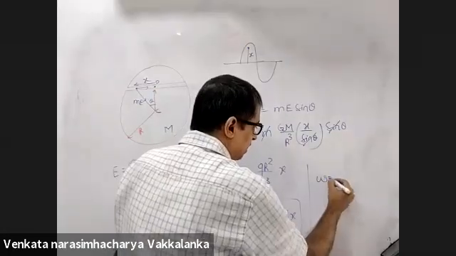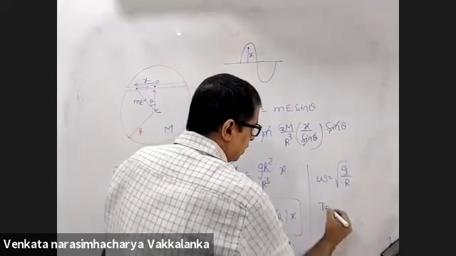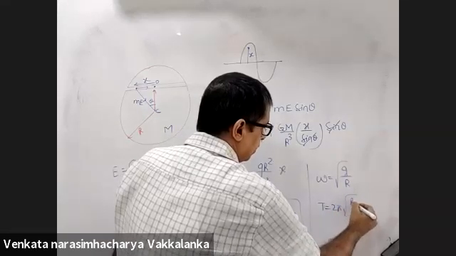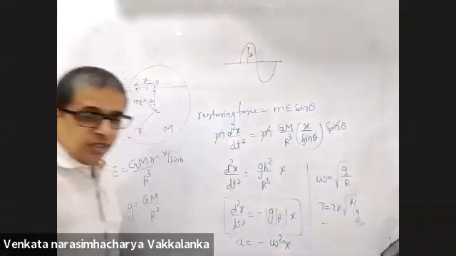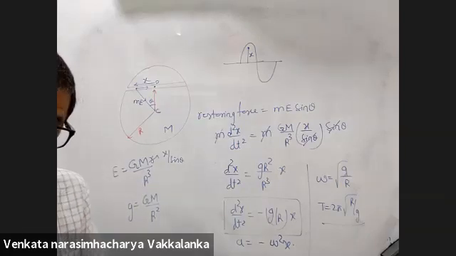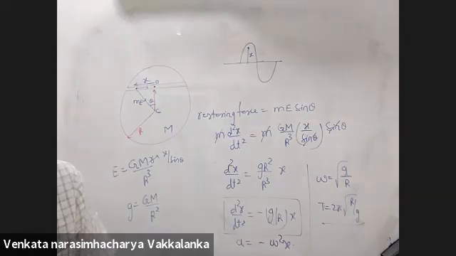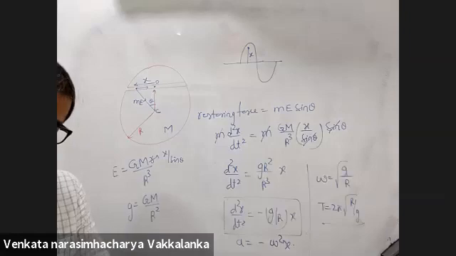What do I get omega as? Under root g by r. Time period is 2 pi under root r by g, 84.6 minutes. You mean to say, even if the tunnel doesn't pass through the center of the earth, will the time period be 84.6 minutes? Yes.